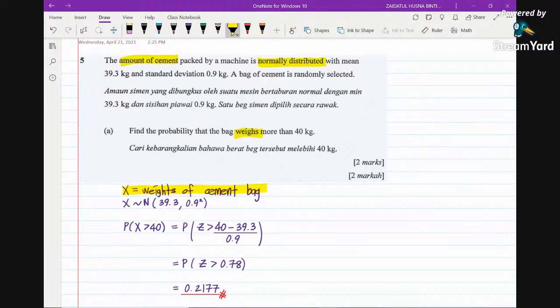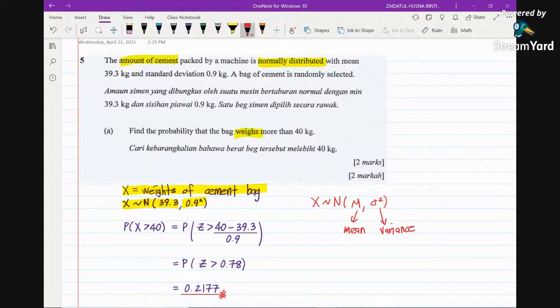And it can be modeled using normal distribution with mean 39.3 and the standard deviation is 0.9. So how to write this down? You write down 0.9 squared. Why? Because the general form of normal distribution is this. We use the mu to represent the mean and sigma squared to represent the variance. So if you are given the standard deviation, you just square the value to get the variance.